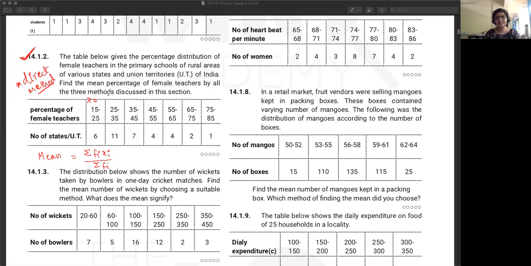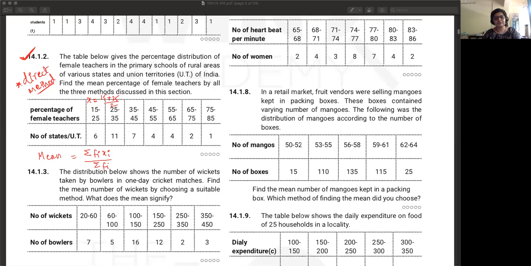So the class mark is the midpoint of the whole class. So if it is 15 to 25, the class mark is going to be the average of both of these. So it will be 15 plus 25 by 2. Absolutely. So find out the class marks for each of it.